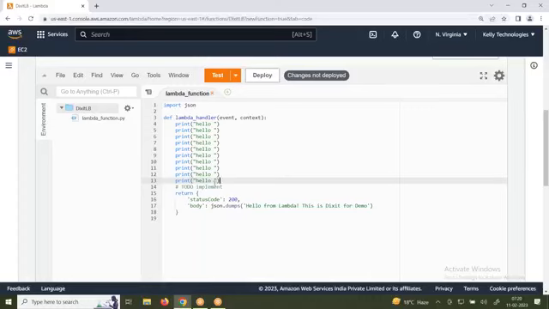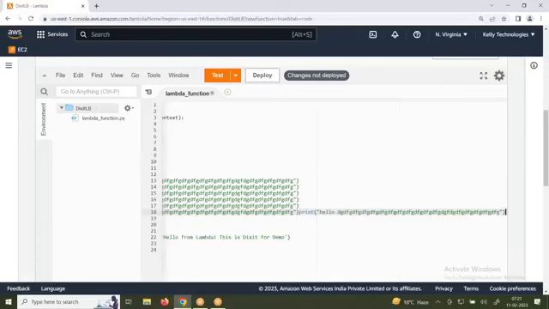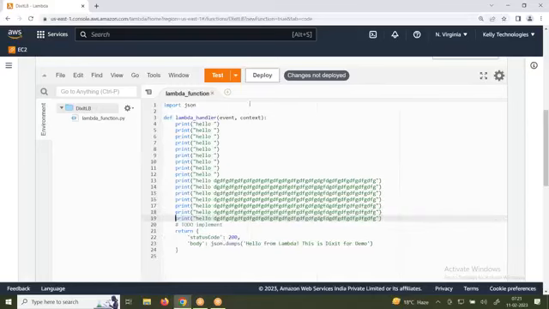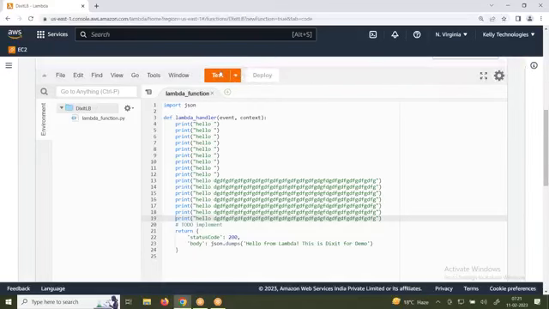Am I increasing the number of lines? Yes or no? Okay, I click on deploy. Deploy means save it. That is fine. And then what can I do? Test. You just go and click on test.